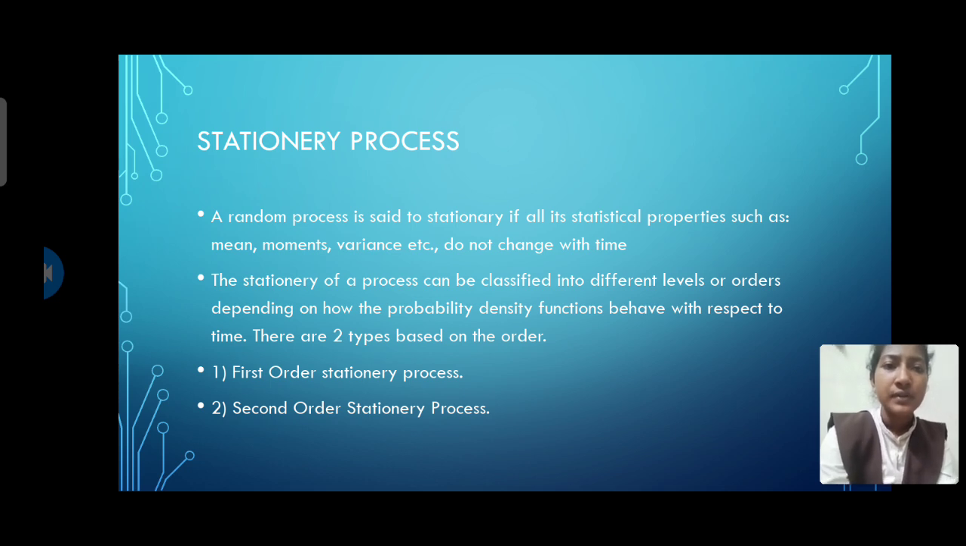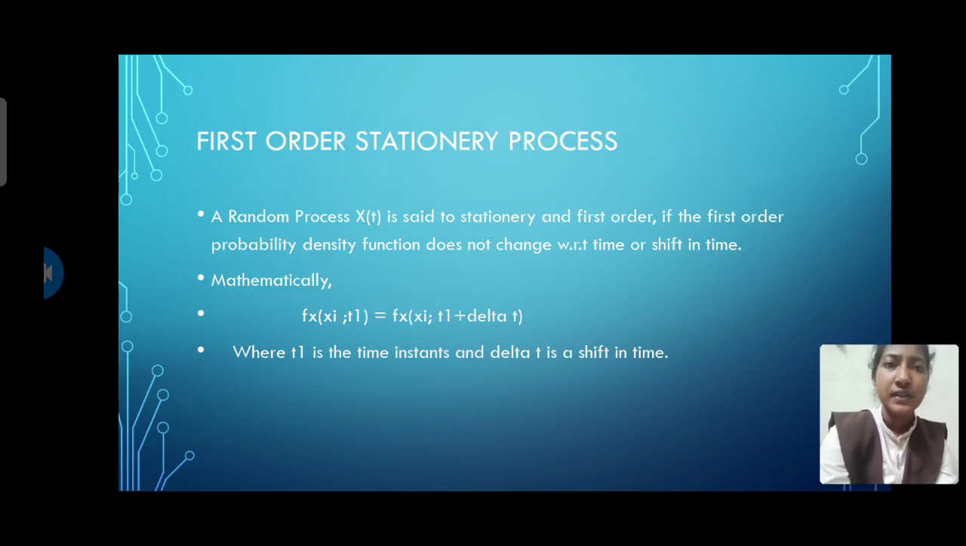So there are two types of stationary processes. The first one is the first order stationary process and the next one is the second order stationary process. First of all, what is a first order stationary process? If a random process X(t) is said to be first order stationary, then its probability density function does not change with time or shift in time. It means we look at how the first order probability density function changes with respect to time, or how the value shifts in time.